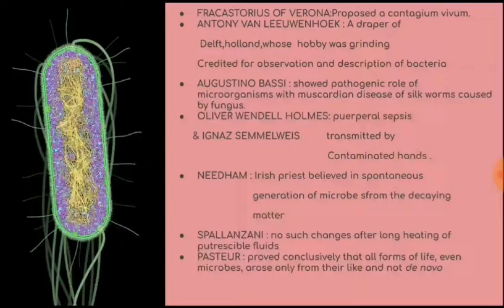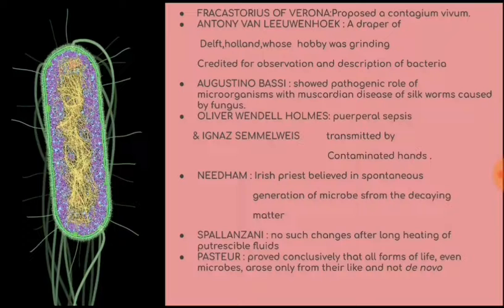So, what is his contribution? He was a draper of Delft, Holland, whose hobby was grinding lenses, credited for the observation and description of bacteria.